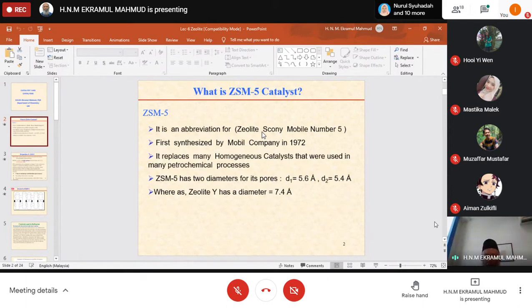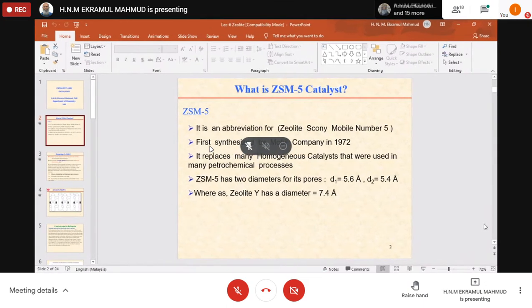So ZSM-5 is a synthetic zeolite catalyst. There are some natural zeolites that we discussed, mordenite and others, and some natural ilmenite. So these are the natural zeolites. But there are some we synthesize based on silica alumina ratio and other inorganic oxides like sodium oxide, iron oxide, rare earth oxides, rare earth elements. Right.